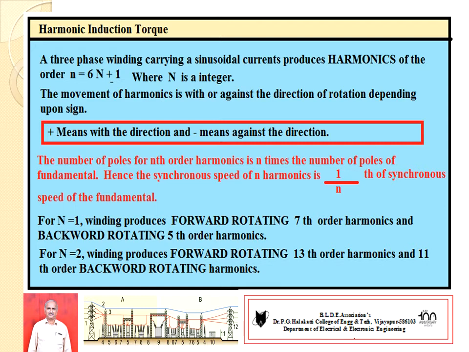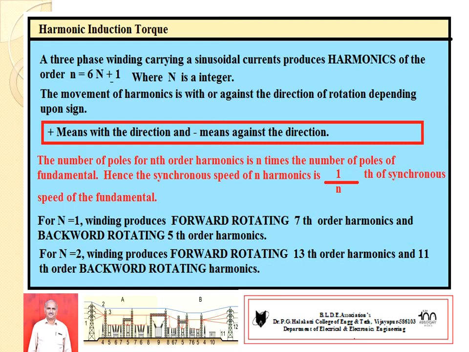The movement of harmonics with or against the direction of rotation depends upon the sign. Plus means with the direction of the motor, minus means against the direction of the motor.